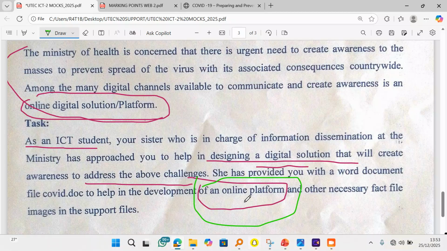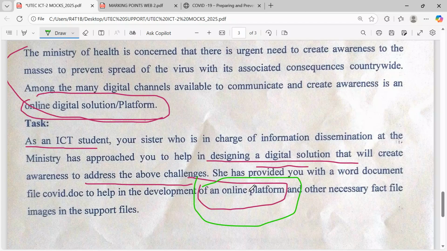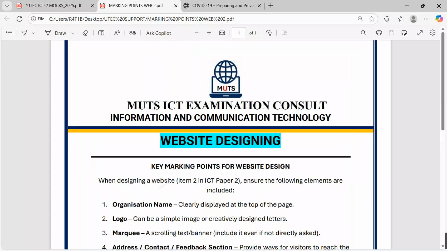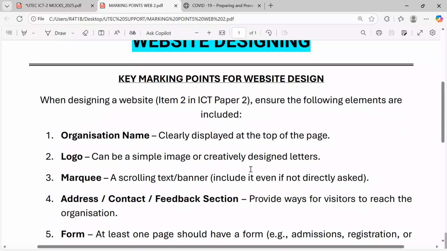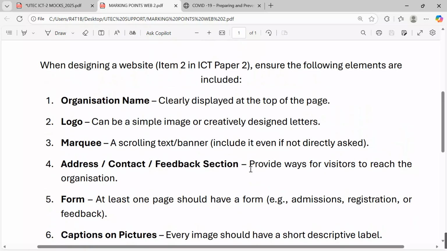Now, after looking at this, the candidate will know that here I have to design an online publication. But before, what are the key marking points? As you design an online publication, here are the key things that you should keep in mind.